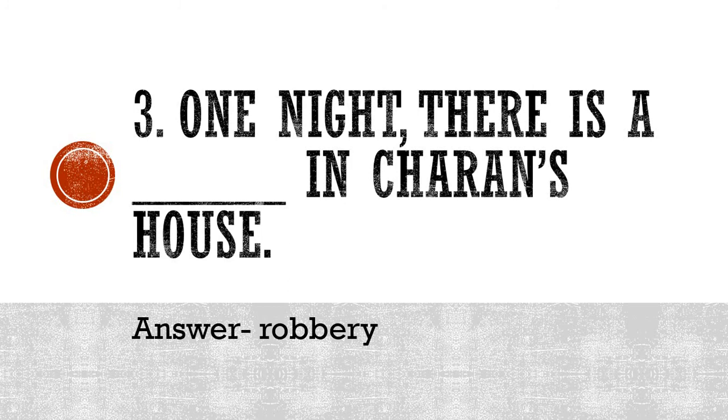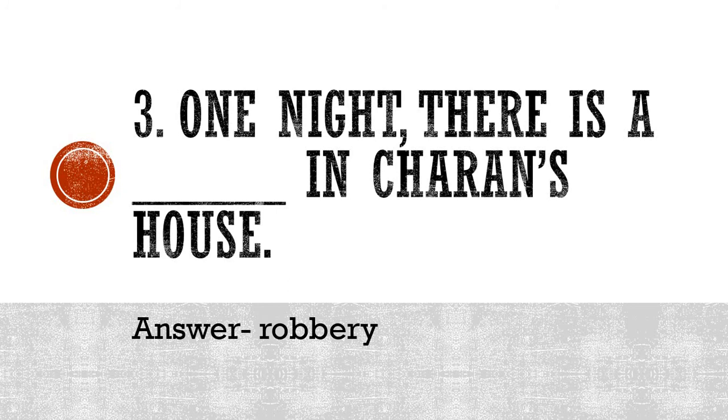Please repeat this statement after me, and for those who have not written the answer, write it down from the screen. One night there is a robbery in Charan's house.